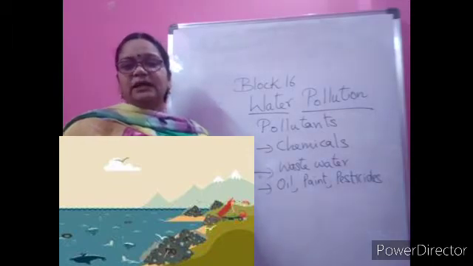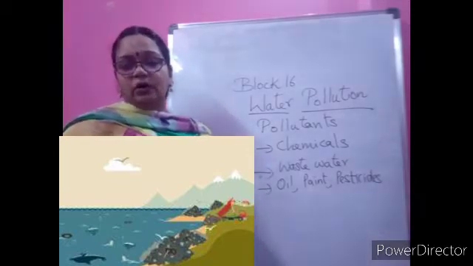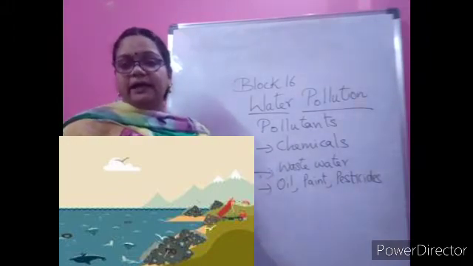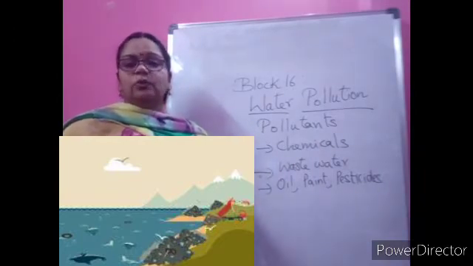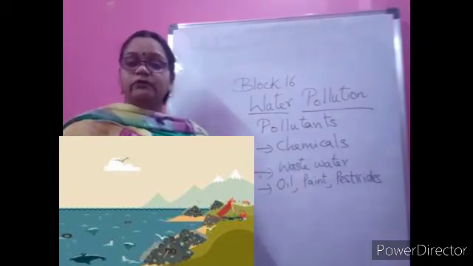pollute the nature, the complete surrounding, even land, everything is polluted, and plants living on that or near to that may die, and the animals living in the water, so much dirt is there, they may also die. Polluted water, and people drinking it will also get different types of diseases.